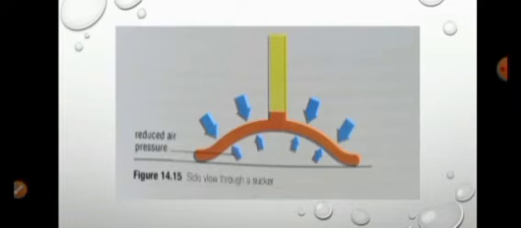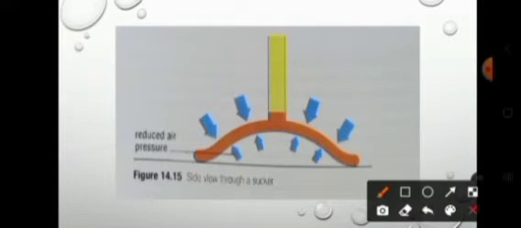Okay. This is for the arrows that stick. So what happens is, when you shoot the arrow, it flies through the air and it grabs some of the air particles with it. So some of it will be trapped inside the dome of the arrow. And these air particles are going to try to push outwards.